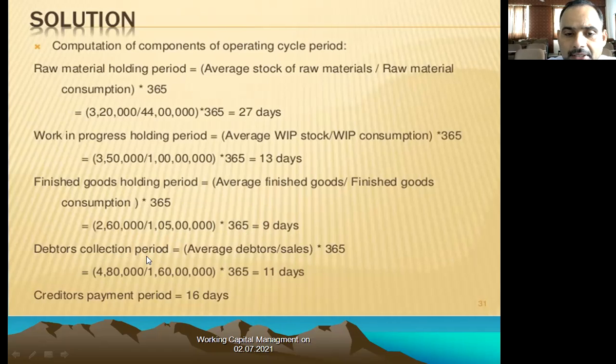Now the debtors collection period equals the average debtors divided by the sales, multiplied by 365 days. 4 lakhs 80,000 divided by 1 crore 60 lakhs, multiplied by 365 days. So it will be 11 days. The creditors payment period is 16 days.